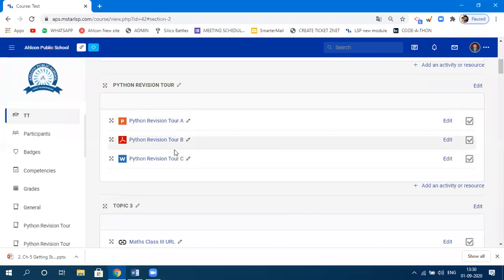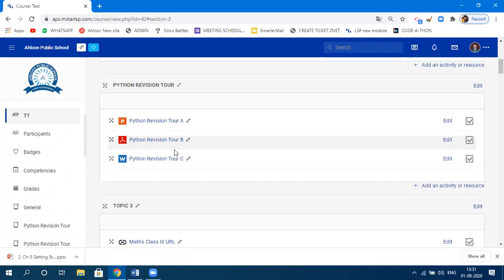First thing done. Now let's say you have a video and you want to upload the video within this particular platform. There are 2 ways to show your video. One, you can embed your video here within the platform. And the second is that you can give a URL, a link to your video.